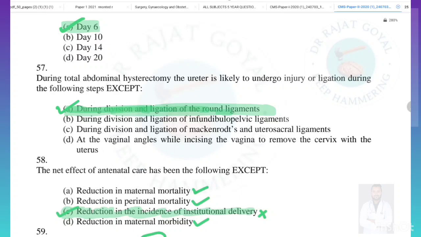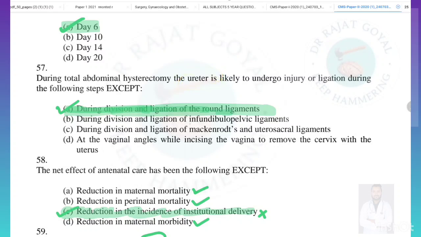During total abdominal hysterectomy, the ureter is likely to be injured or ligated during the following step except. So, if we talk about the option 1, during division and ligation of the round ligament, this is not true, because while dividing or ligating the round ligament, there is no increased risk of the injury to the ureter.